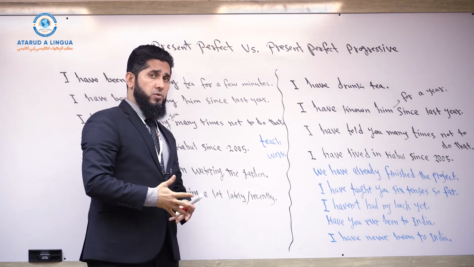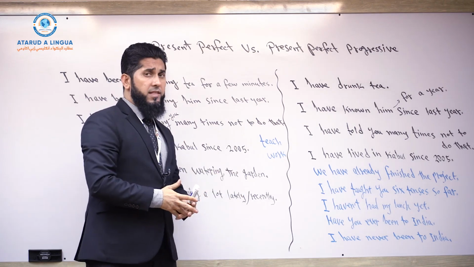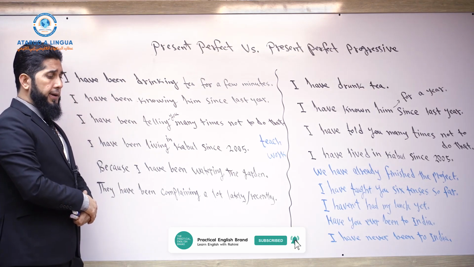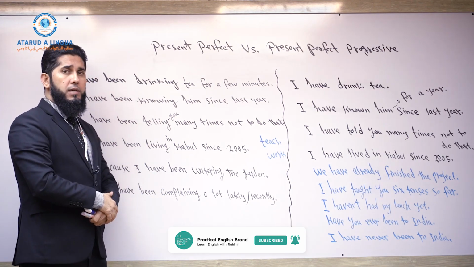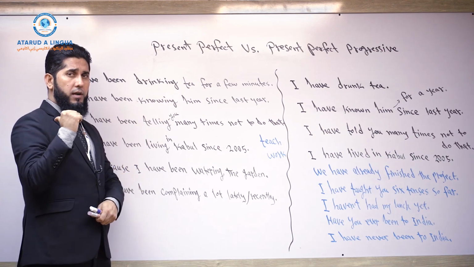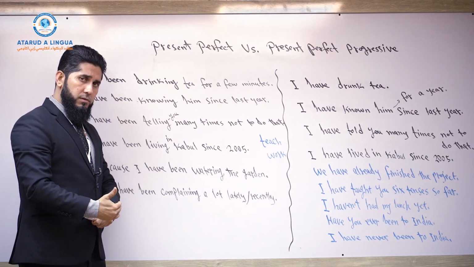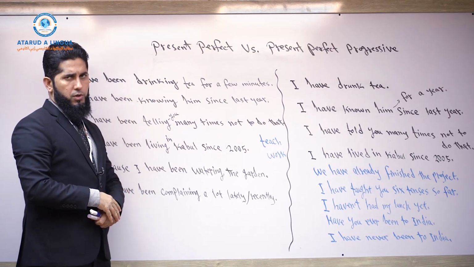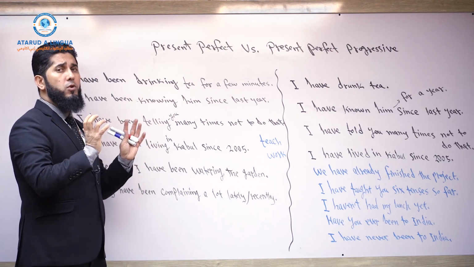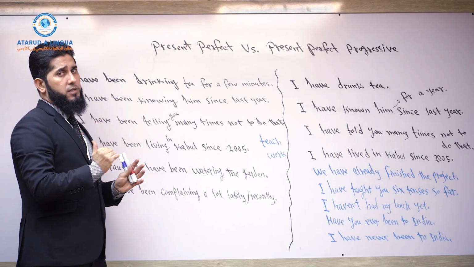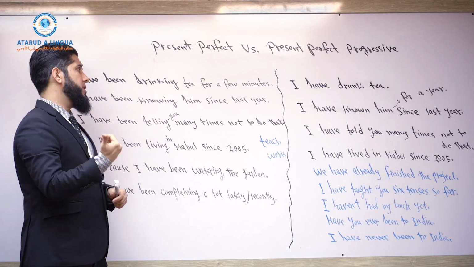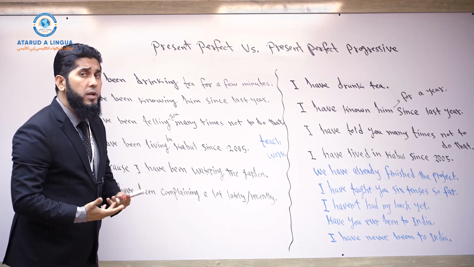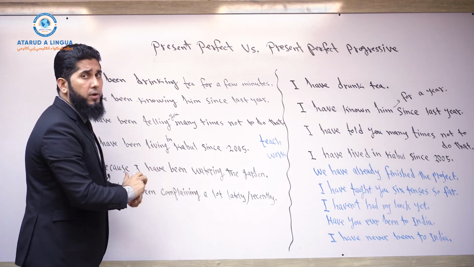And there are some other usages besides that. And the main usage of present perfect continuous tense is we use it when we talk about an action that started in the past, comes to present time continuously, and may or may not continue in the future. So these are the main usages of these two tenses. So I want to show the difference here. Now, there is an exceptional case. We're going to talk about that later.